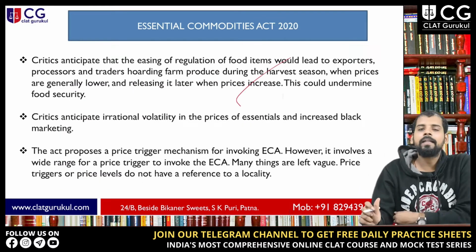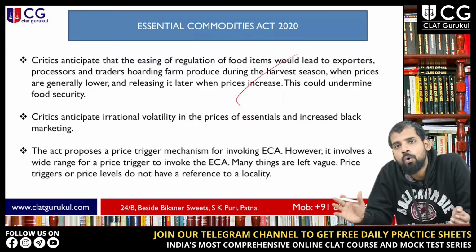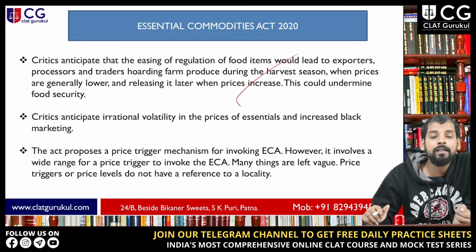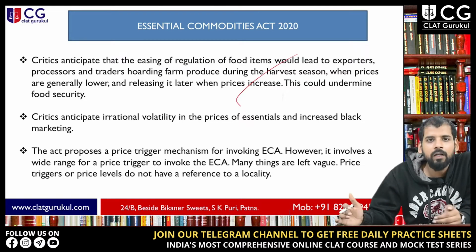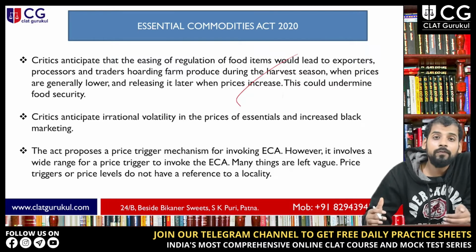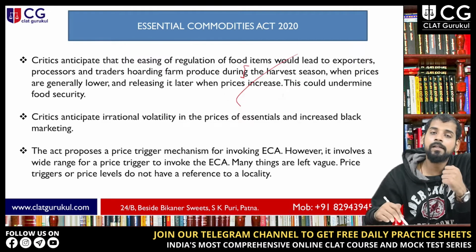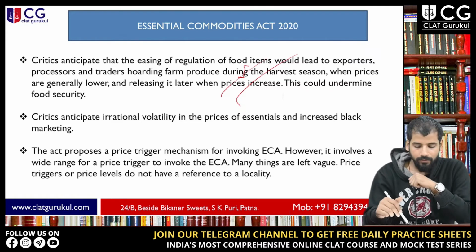Now they are saying that if you remove certain commodities from this act, private players will hoard all these products. The argument is that there are many products that are not very perishable; they have a decent lifespan. So if you remove these products from the act, private entities can hoard those with a good lifespan. This is a major concern.